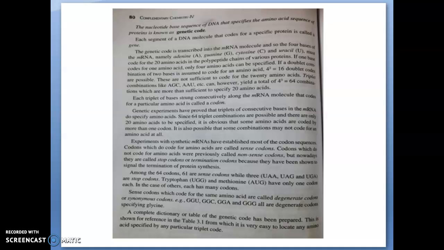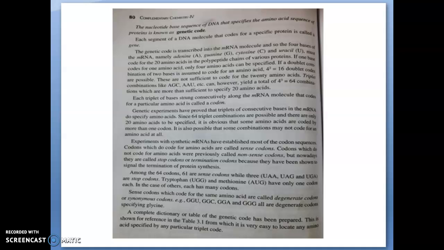Genetic experiments have proved that triplet consecutive bases in the mRNA specify amino acids. Since 64 triplet combinations are possible and only 20 amino acids are specified, some amino acids are coded by more than one codon. As we told in the previous videos, it is possible that some combinations may not code for an amino acid at all. Experiments with synthetic mRNA have established most of the codon sequences.